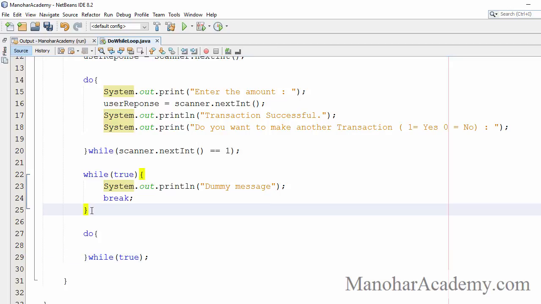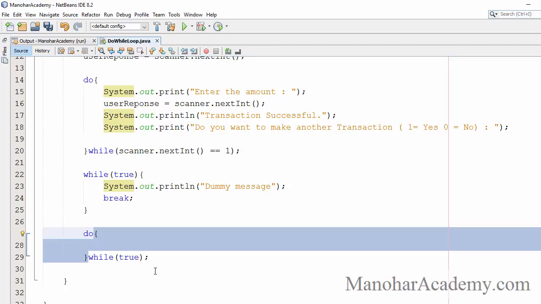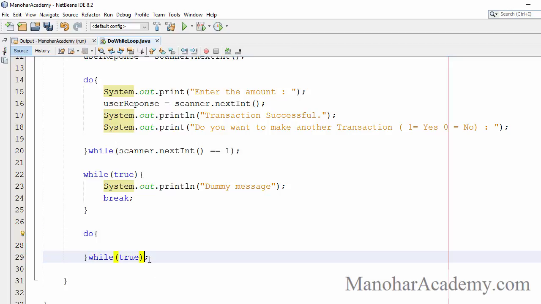We don't see a semicolon at the end of the other blocks, because we know this is the block starting, block ending. Here also we know the block starting and block ending, but because this while belongs to this particular block, for syntax reasons we have to include a semicolon here. Okay, that is the only difference.